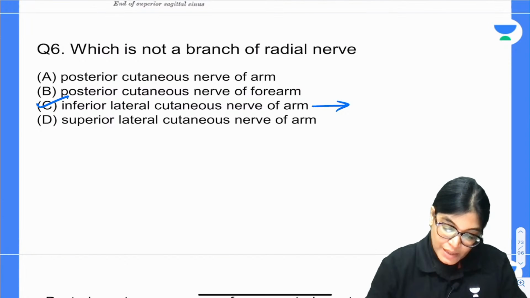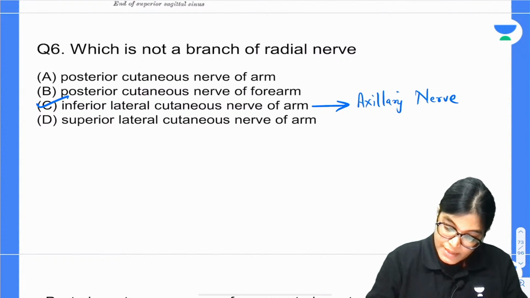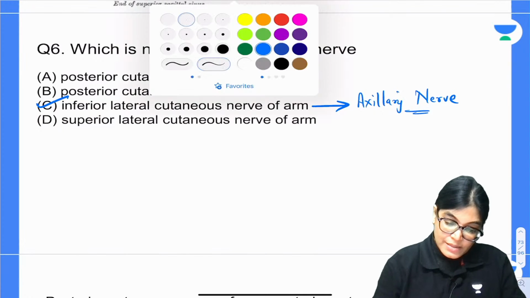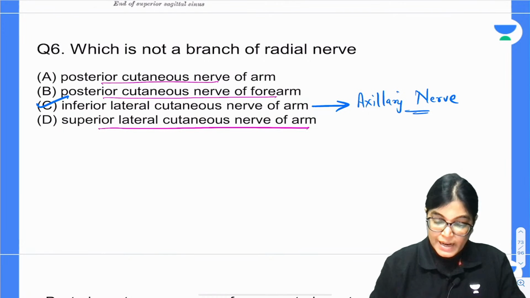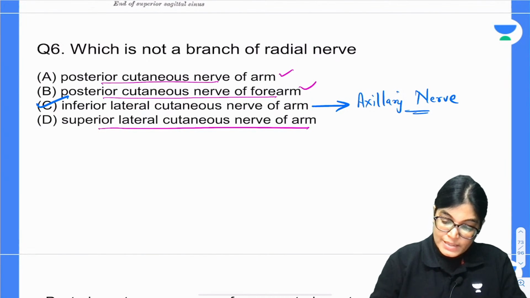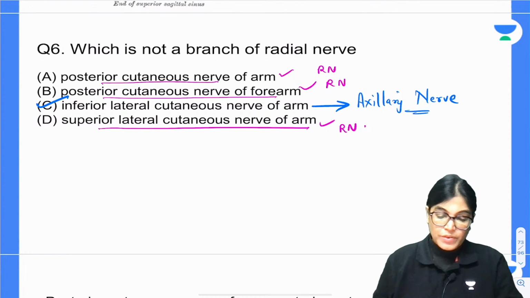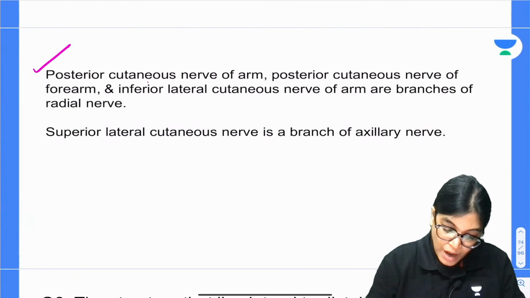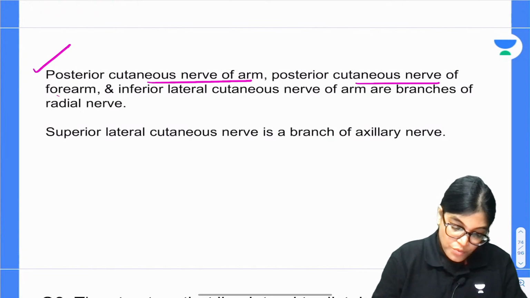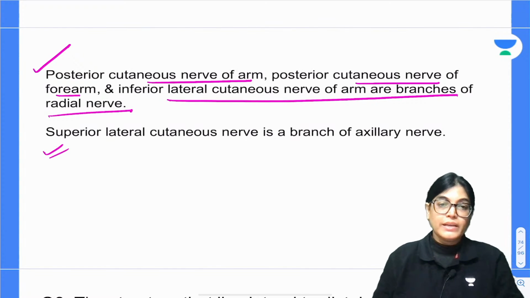So actually inferior lateral cutaneous nerve of arm is a branch of axillary nerve. Rest all, posterior cutaneous nerve of arm, posterior cutaneous nerve of forearm and superior lateral cutaneous nerve of arm, all these are the branches of radial nerve. So we have got C as the correct answer.